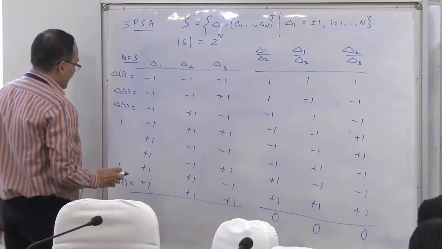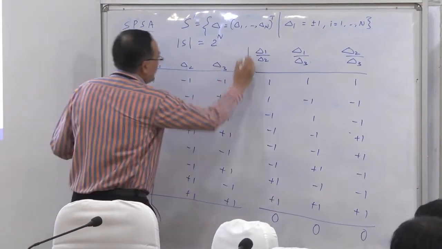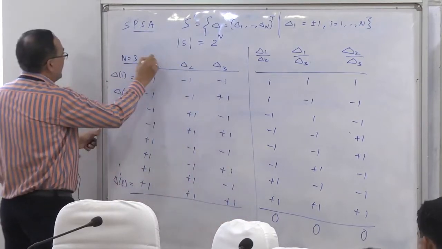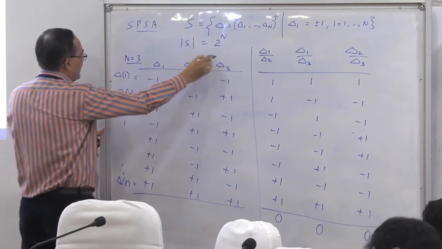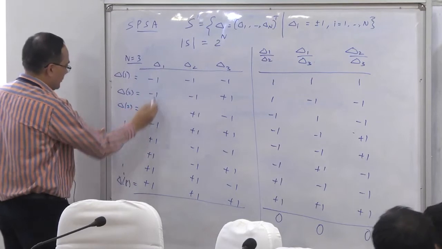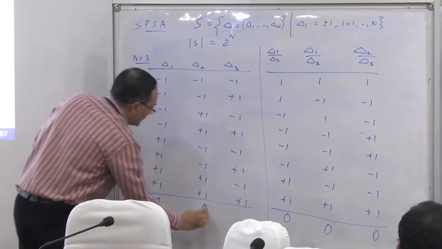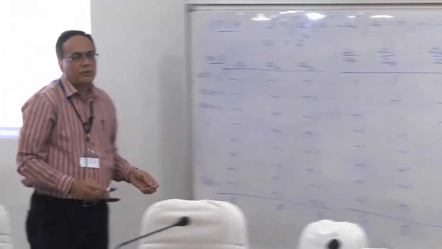In addition, if I have a 1 simulation algorithm, I need not just this, but I want 1 by delta 1, which will be the same as delta 1, 1 by delta 2 and 1 by delta 3, to sum to 0 as well, and we can check that these are 0. So this is a property that I desire essentially. If I want to design a deterministic perturbation algorithm, this is what I need.